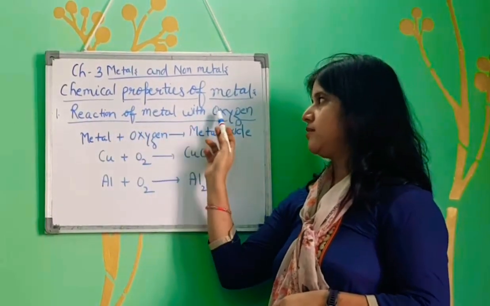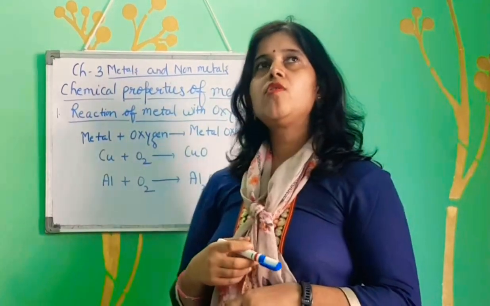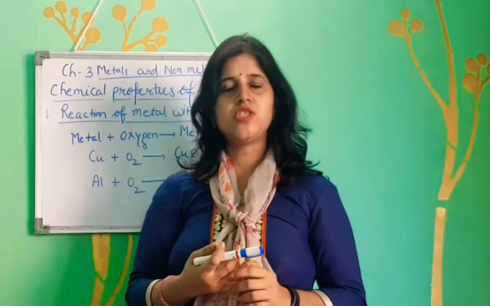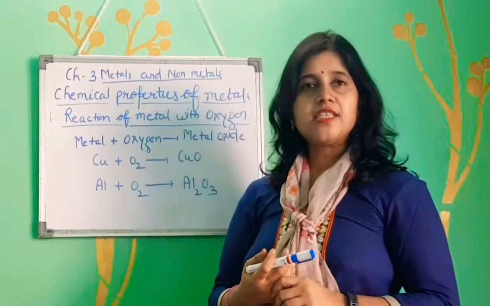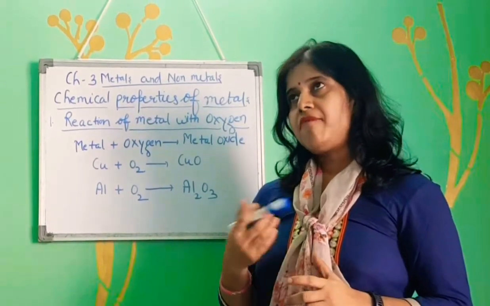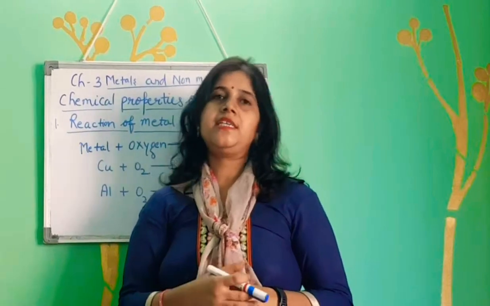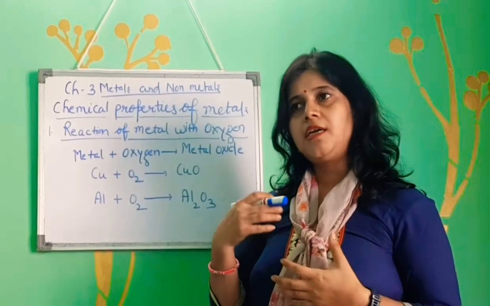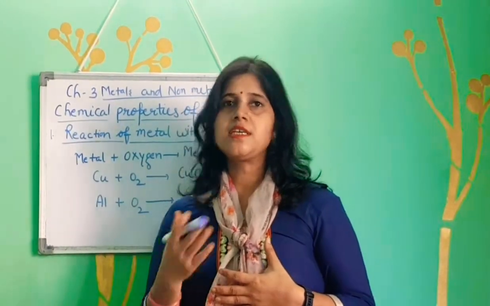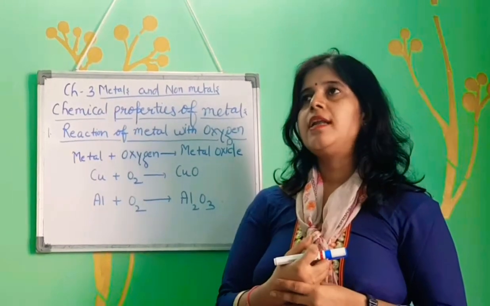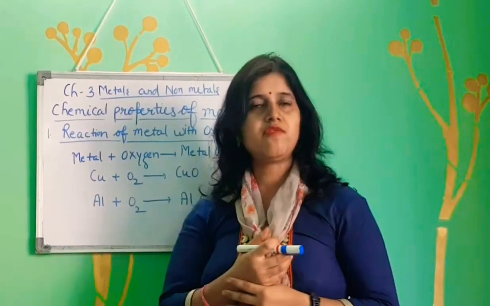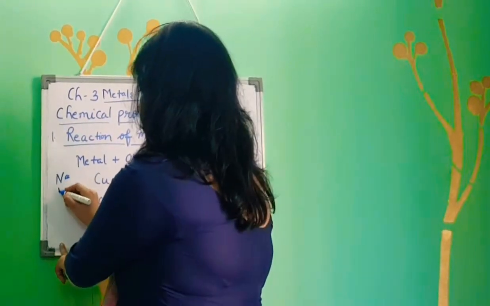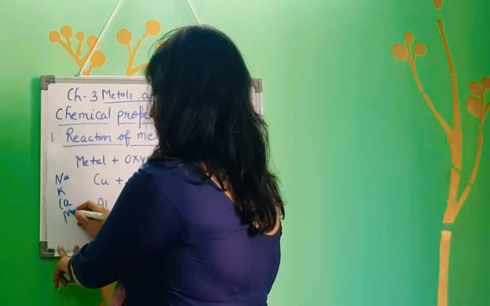First, reaction of metal with oxygen. We know a number of metals, examples like aluminium, sodium, potassium, zinc, nickel and calcium, magnesium, manganese. Every metal reacts at a different rate with oxygen. So we have to collect samples of different metals and try to understand the reactivity rate of metals with oxygen. In this reaction of metal with oxygen, we will collect 4 samples. We can take sodium, potassium, calcium, magnesium.